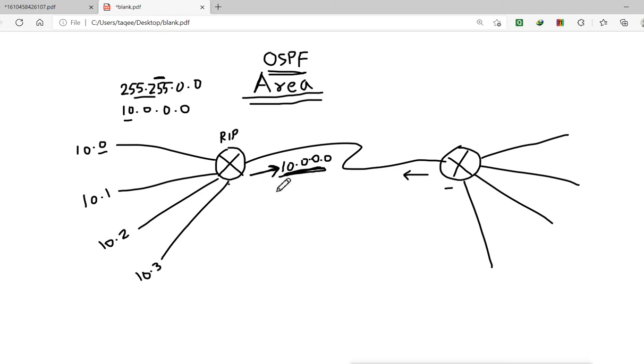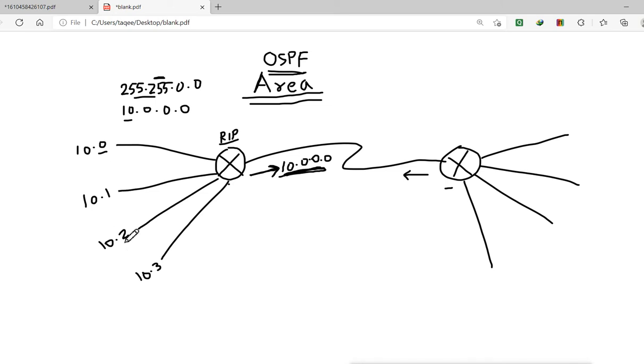That means it will send only that it has the whole network 10 here. It will not do the summary, because RIP version 1 does not support anything. It does not do auto summary, it does not do anything. And when it sends the information about the network, it sends only the network address. It does not send the subnet mask. Remember, it does not send the subnet mask, and that is why we call RIP version 1 a classful routing protocol.